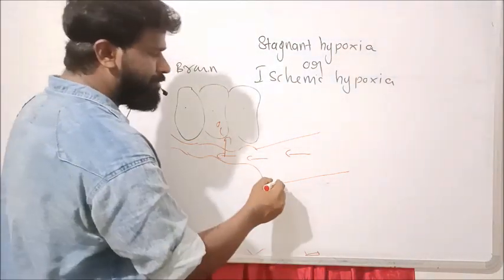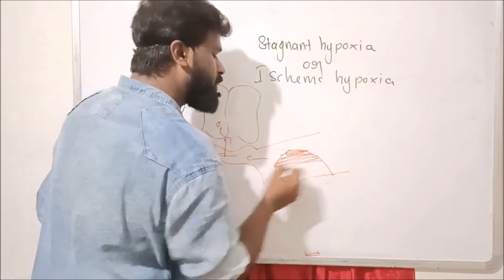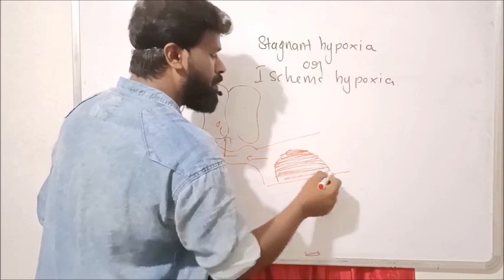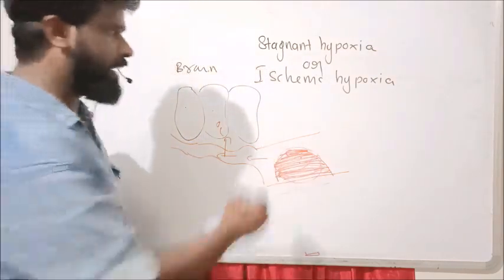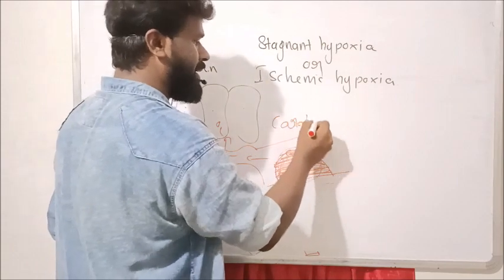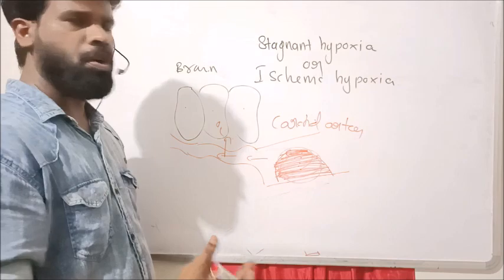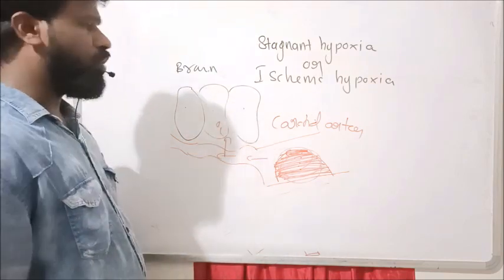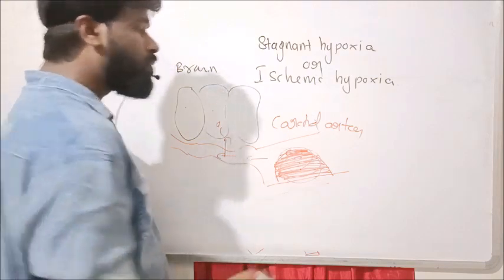But if an obstruction like a thrombus, air bubble, or emboli occurs in the carotid artery, what happens?